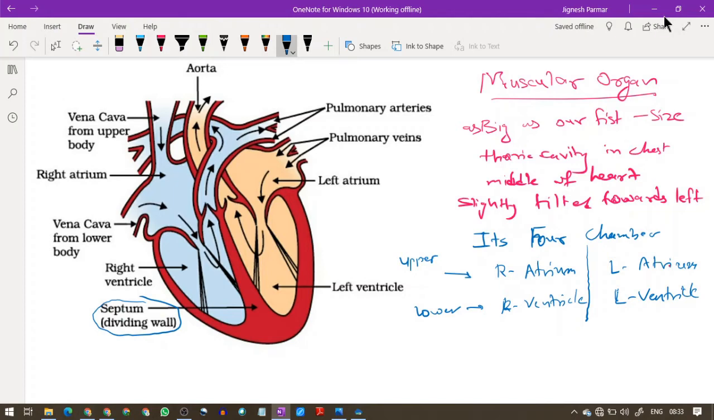So the left and right ventricles are divided by a septum. This is the septum. Then what exactly happens? You can see here that this is blood. Here is a yellow color, this is an orange color.